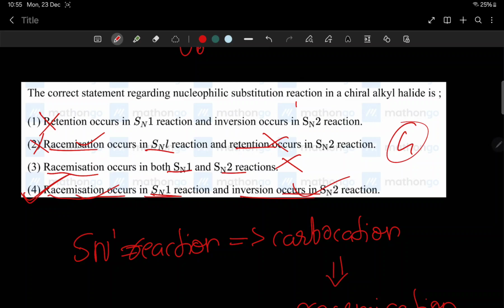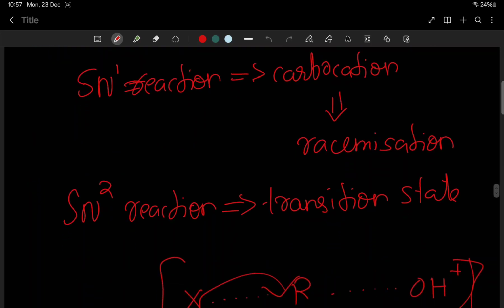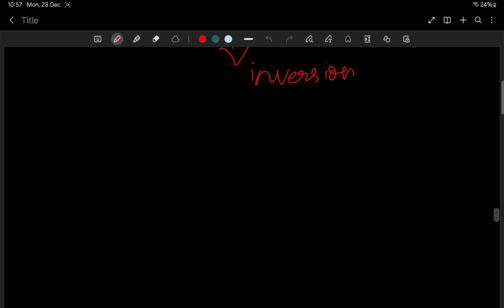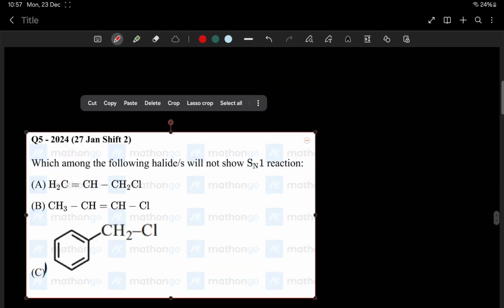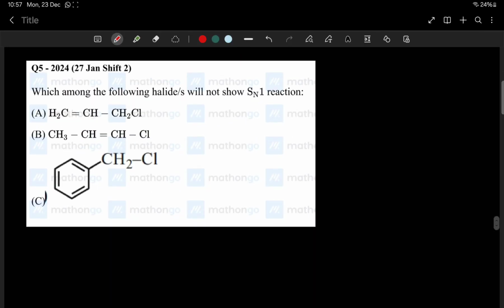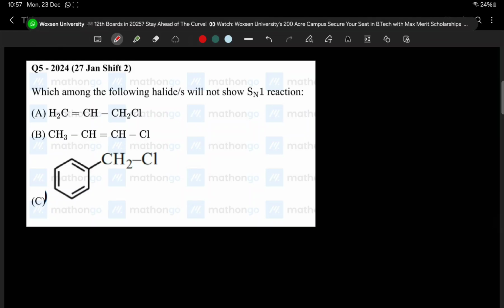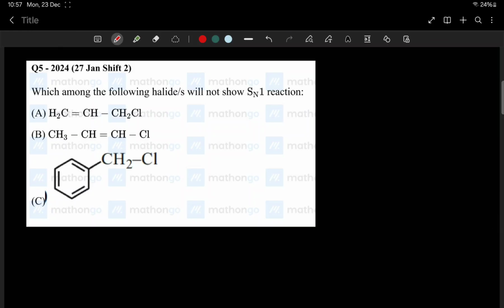Now we'll take the next question. Yes, next question we have here. Only options A, B, C are there. D is missing. If D is missing, no problem. The D option is not that important, so we'll do it with these 3 options. Which among the following halides will show SN1 reaction? SN1 reaction, carbocation.